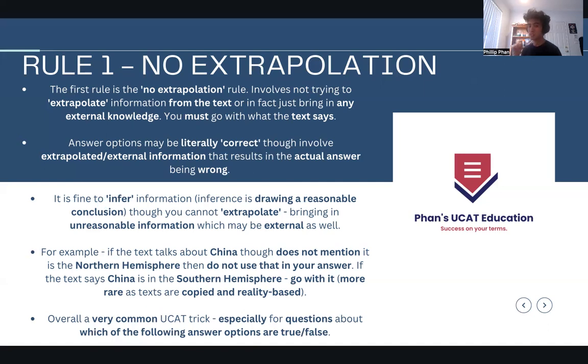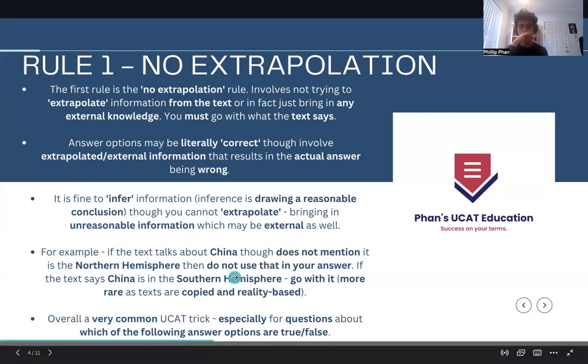But you don't want to extrapolate, okay? Extrapolation is when you bring in unreasonable information, when you push way too hard to reach information that's not there. Extrapolation can use external information, though not always. External information is when you're completely grabbing it from your head. Extrapolation is when you're getting information but drawing too much from it. It's not guaranteed, and you aren't drawing a reasonable conclusion. It may not be entirely external information, but you're pushing too hard to reach for it. Of course, you can also have situations where it's both external and extrapolated information.